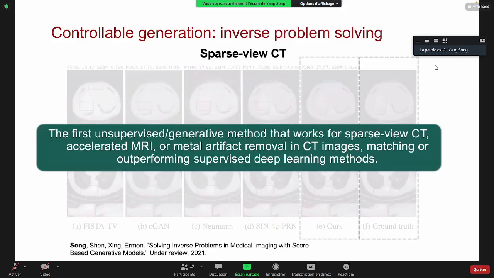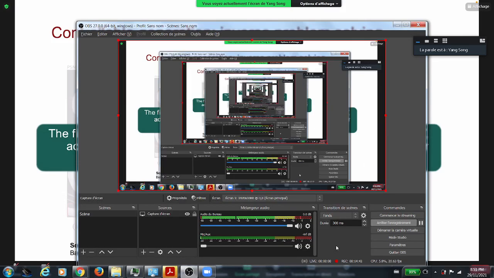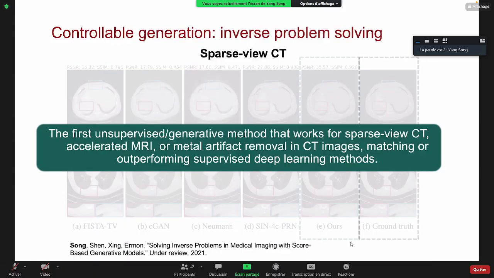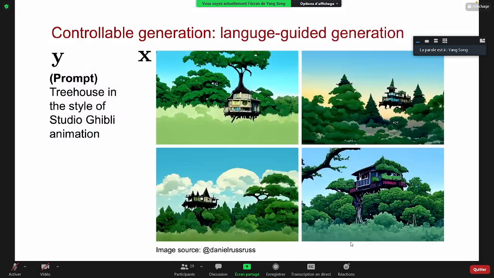And even more, our methods are the first unsupervised or generative method that can work for both sparse view CT and accelerated MRI, and also some artifact removal as well. Those methods can actually outperform supervised deep learning methods that are specifically trained for those tasks. And finally, from language to image generation, given some prompt, you can also generate the corresponding images.